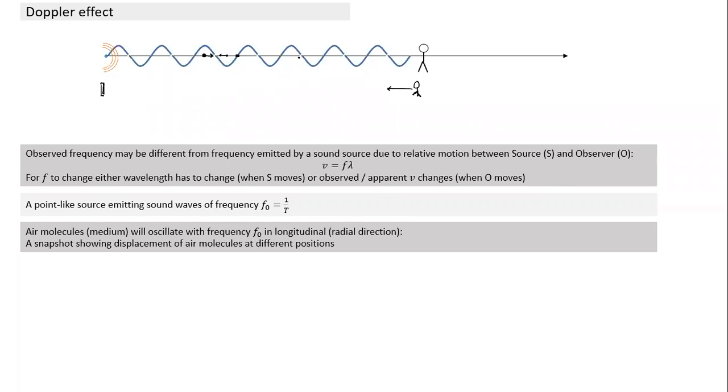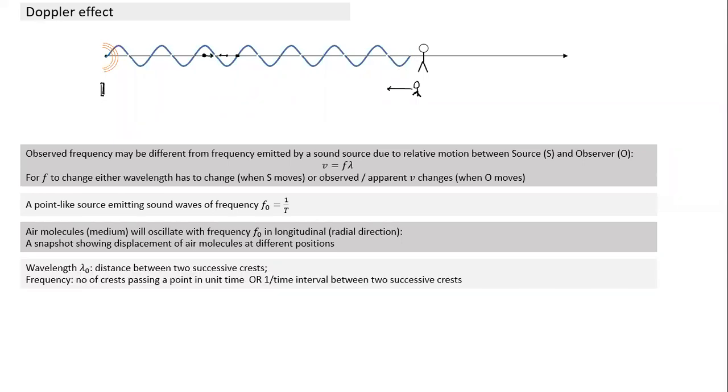All molecules are oscillating with frequency F naught, along the direction line. We can say they oscillate in the radial direction, radiating from the source. But we are only concerned with one direction here. We are concerned with the motion of sound from the source to the observer, which is a straight line. What is the wavelength here?